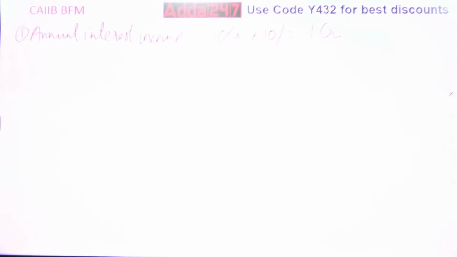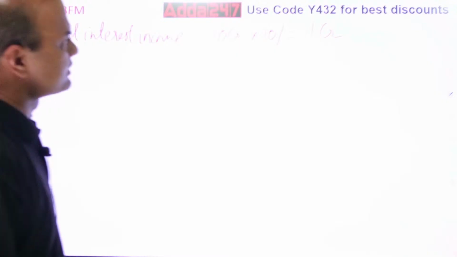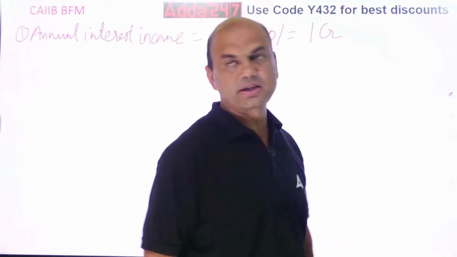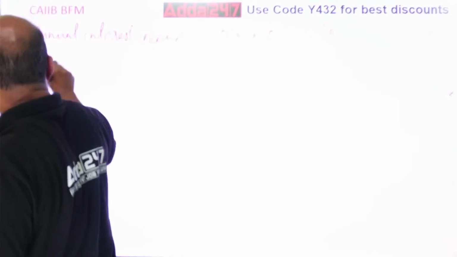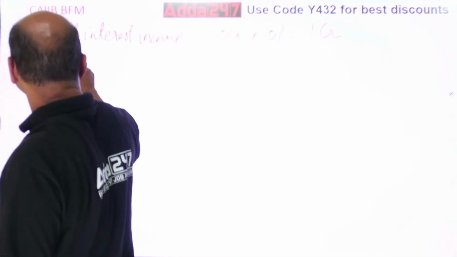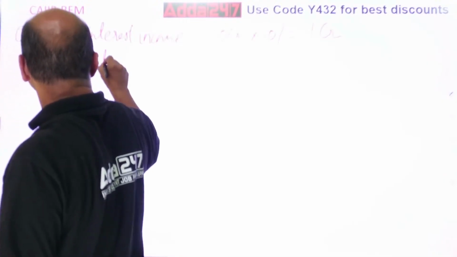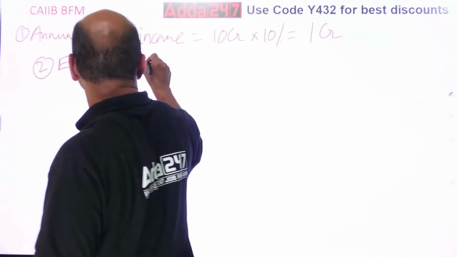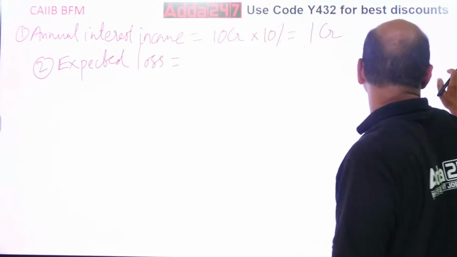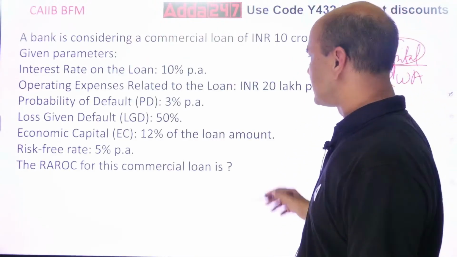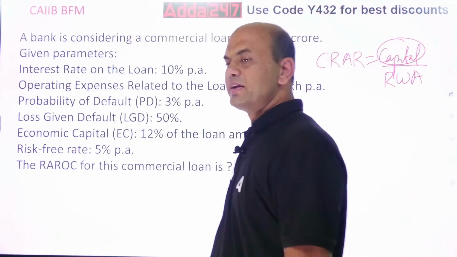Now what is the next one? Expected loss. What is the expected loss given? Let's calculate this. Probability of default is given as 3%, right?